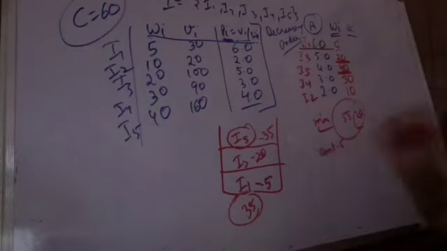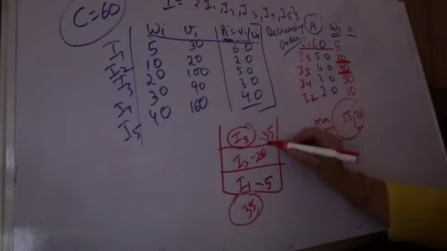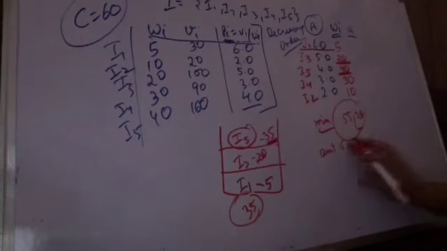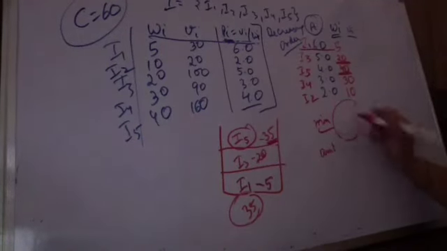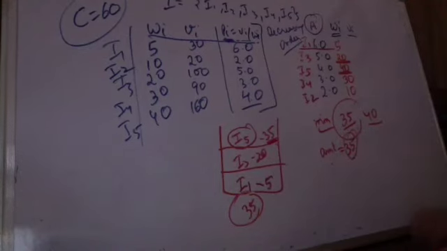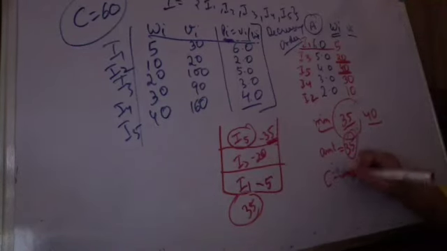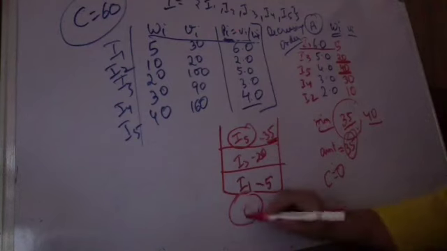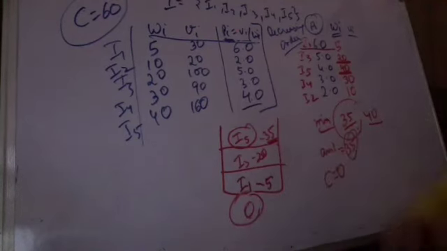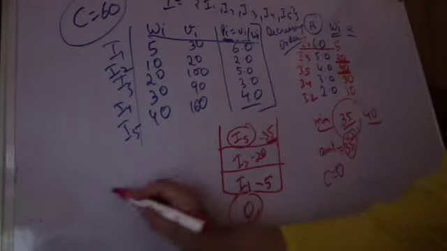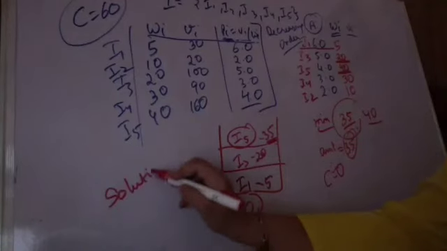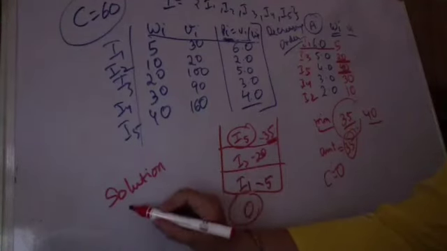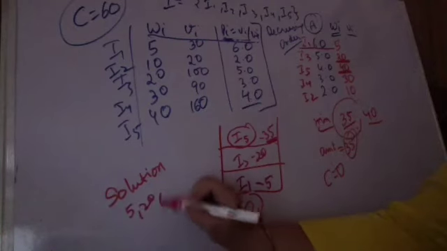You are filling the knapsack with this item only, but the amount to be filled is the minimum of capacity 35 and weight 40. Since this is minimum, only 35 kg is to be filled. So the final capacity now will be 0. There is no more space available. So this is how you have filled the knapsack. And in solution I, you are saving the amount. So in solution, 5, 20 and 35 will be saved.